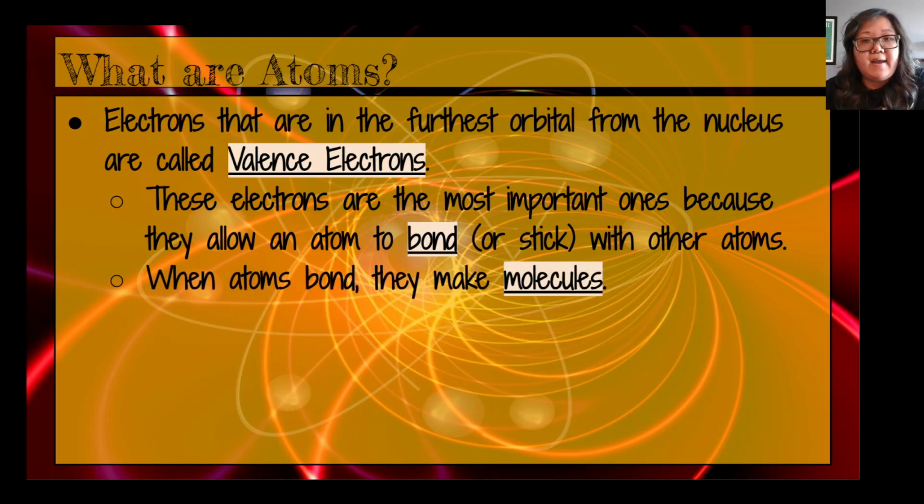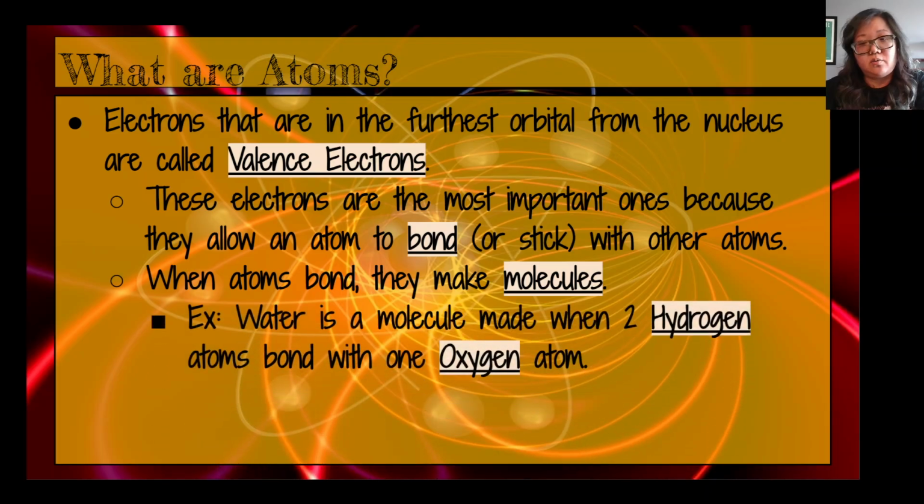When you have atoms bonding together, you make something called a molecule. For example, water is a molecule. We took two atoms of hydrogen and one atom of oxygen, and all three are bonded together. You make a molecule called water.